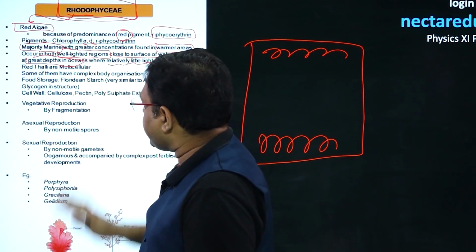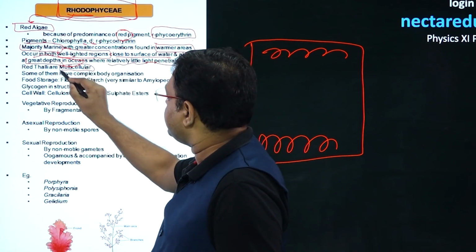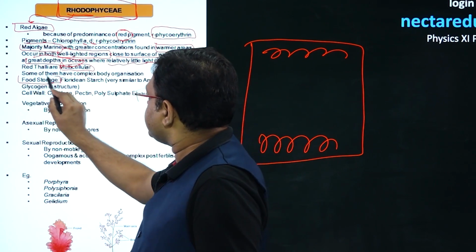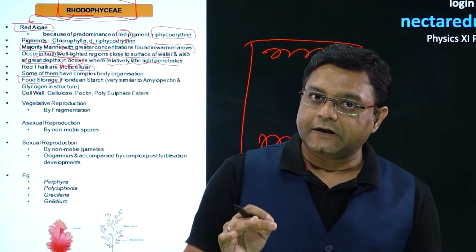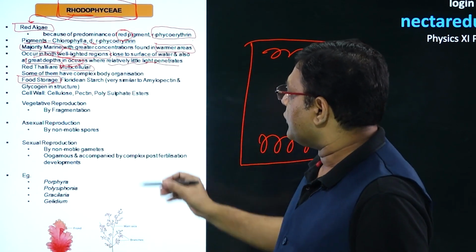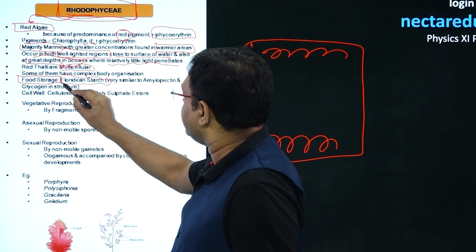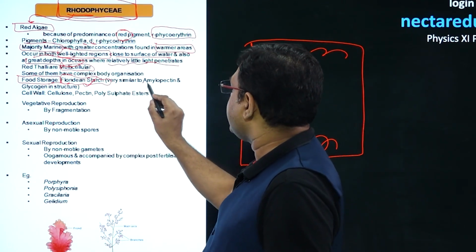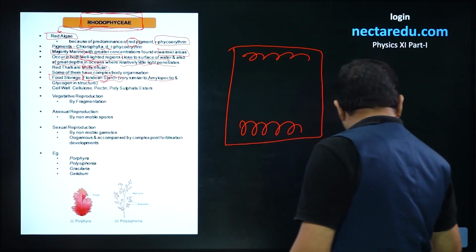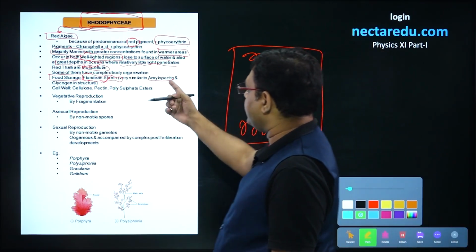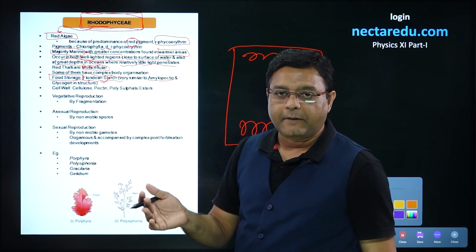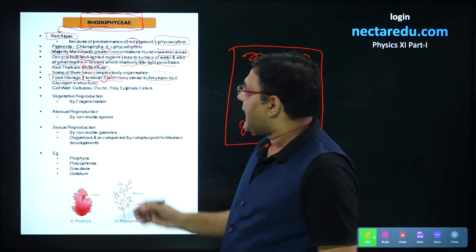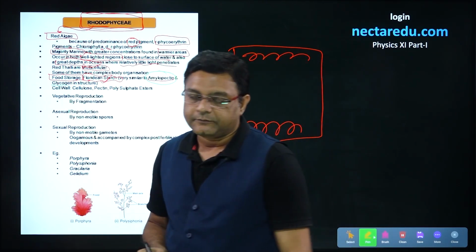Talking of the organization, the body is obviously multicellular in the case of algae. Then food storage. Food storage differs in all the classes. In the case of Rhodophyceae, the reserve food is called Floridian starch. Now, this Floridian starch is similar to amylopectin. Amylopectin is present in the case of starch; there is amylose and amylopectin. So, this Floridian starch is similar to amylopectin, and it is also similar to glycogen.